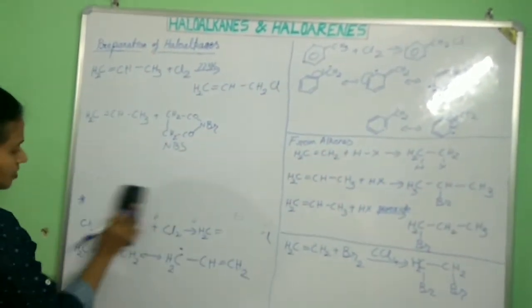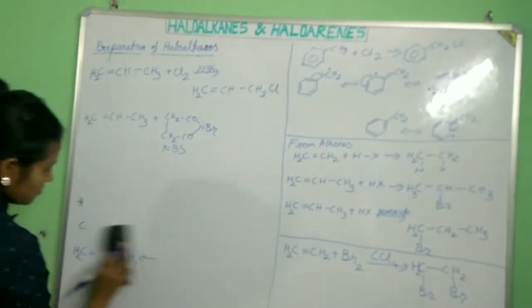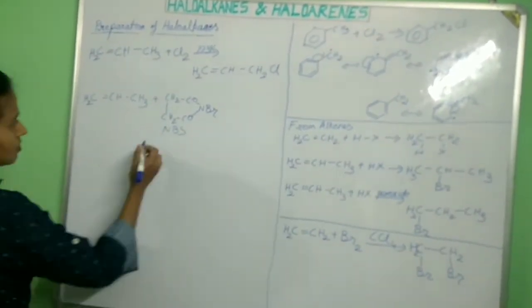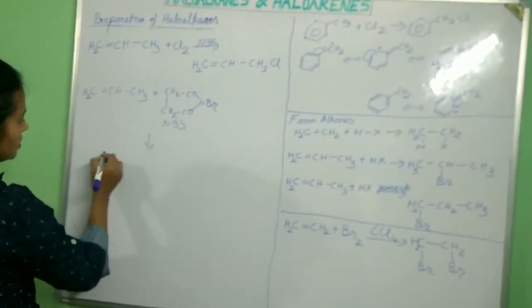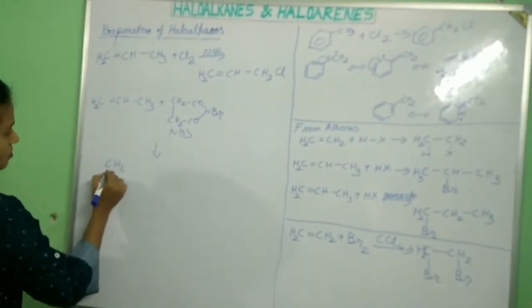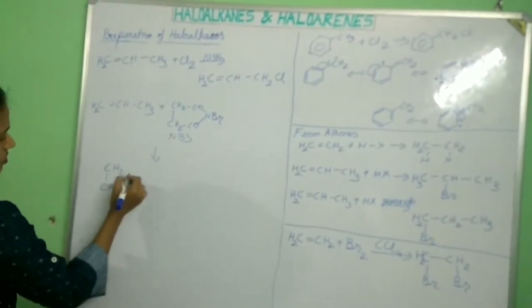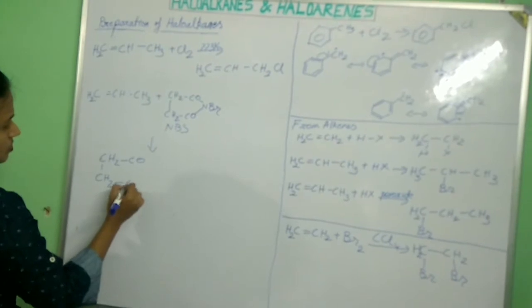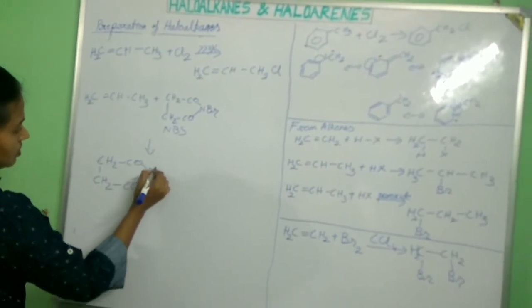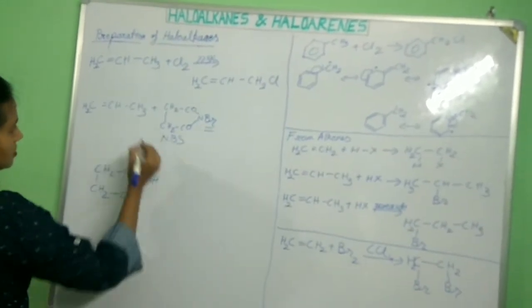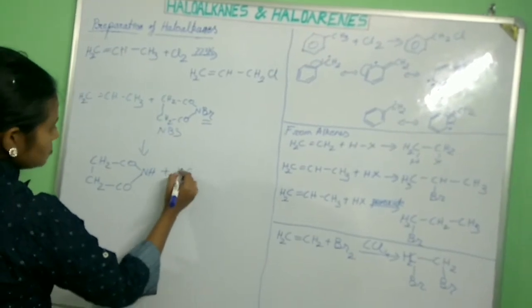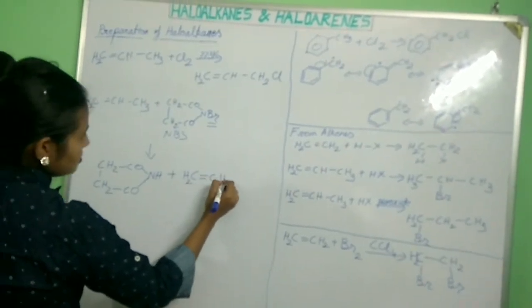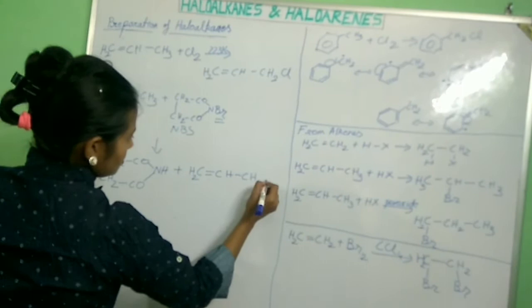The product will be CH2-CH2-CO-CO-NH, and this Br will attach here, like CH2=CH-CH2Br.